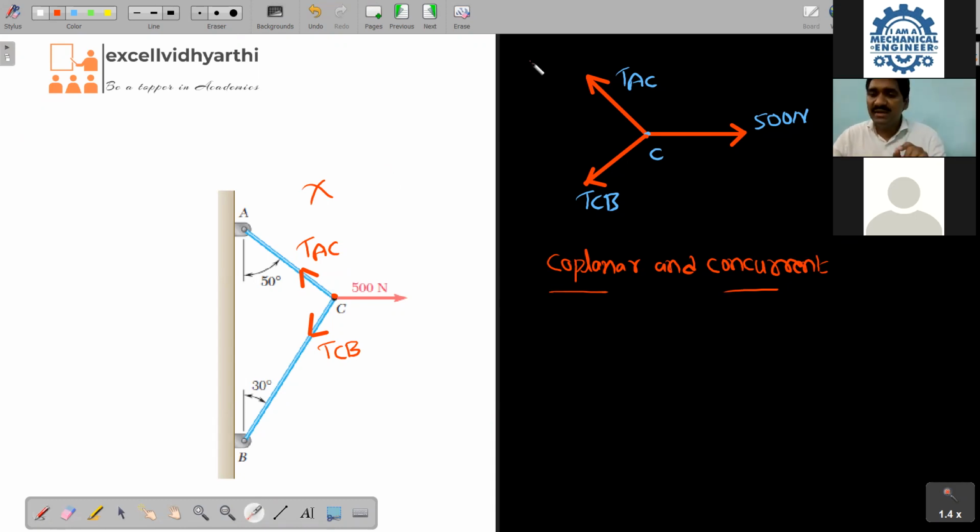Very important discussion. After separating the point C, it is coplanar and concurrent. But without separating point C, if we take the total body, can you say what is the force system acting on this total body, all of you? Same, sir, coplanar and concurrent only, sir. No. It's in one plane only. I am asking about it is coplanar only. I am asking whether it is concurrent or non-concurrent.